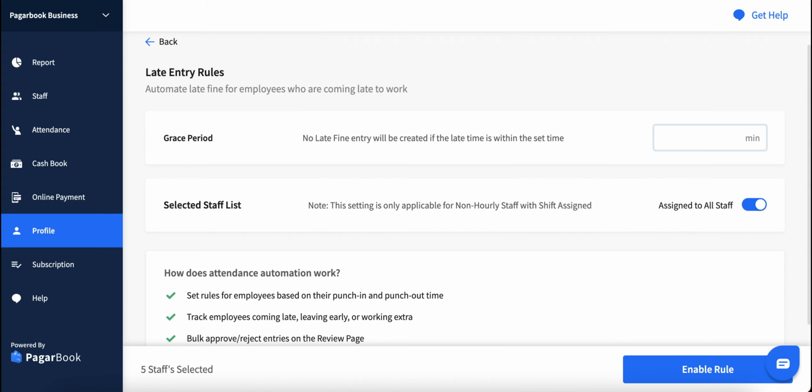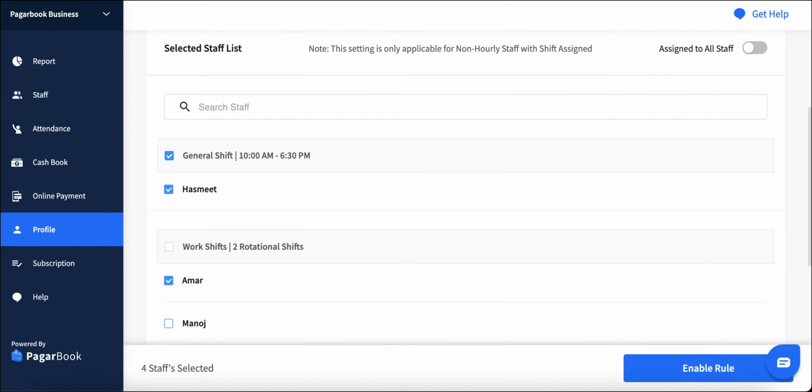For example, if you have set a grace time period of 10 minutes and your staff comes late by 9 minutes, then no fine will be deducted from the staff's salary. But if the staff comes late by 11 minutes, then a fine of 11 minutes will be deducted from their salary. Select the staff you want to set this rule for.